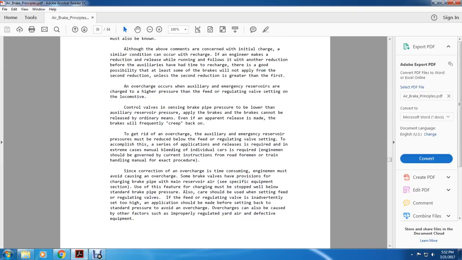To get rid of the overcharge, the auxiliary and emergency reserve pressure must be reduced below the feed regulating valve setting. In an extreme case, manual bleeding of individual cars may be required, but the engine man should be governed by the current instructions for the roadman, foreman, and trainman handling the exact procedure. Since the correction of an overcharge is time consuming, the engine man must avoid causing an overcharge.